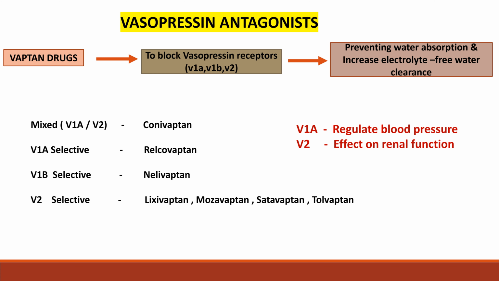Drugs and receptors include conivaptan, which acts on both V1A and V2 receptors. Relcovaptan is V1A selective. Nelivaptan is V1B selective. And V2 selective drugs include lixivaptan, mozavaptan, satavaptan and tolvaptan.